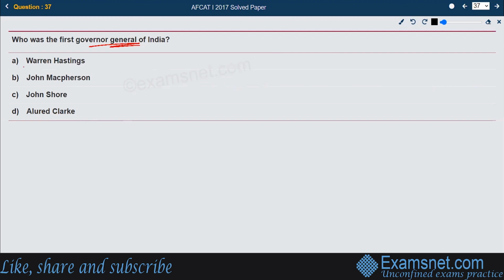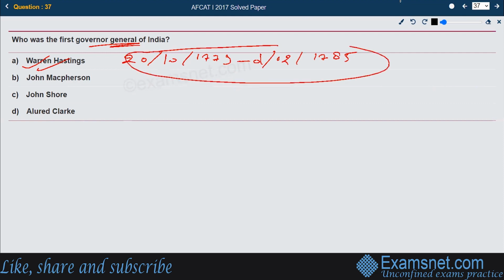Next, who was the first Governor General of India? The right answer is Warren Hastings. He was the first Governor General of India, and his tenure was from 20th October 1773 to 1st February 1785. It was British-ruled India at that time.